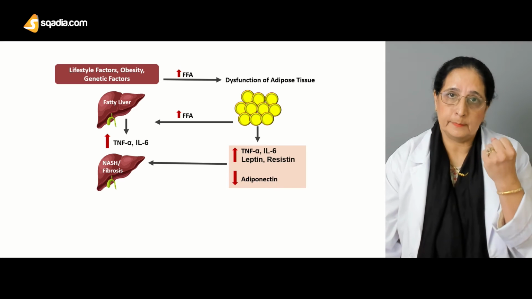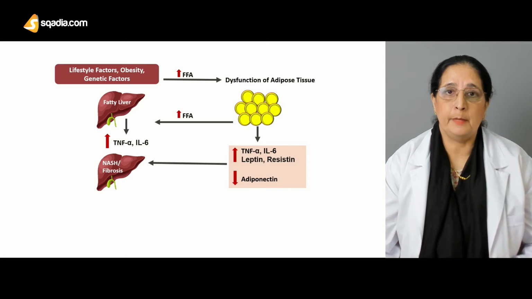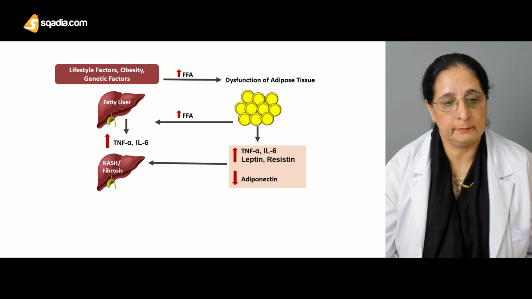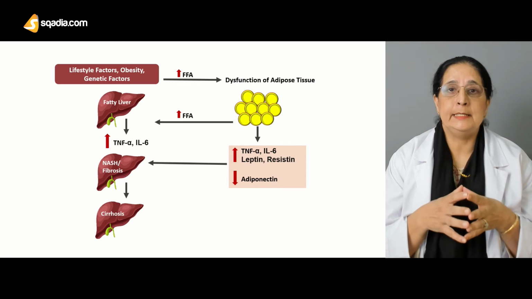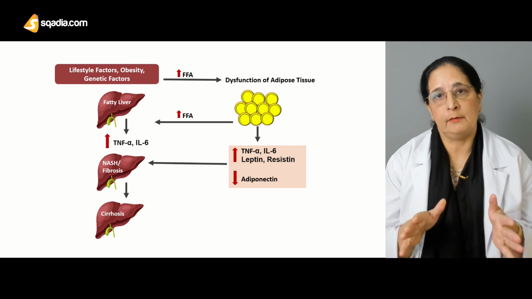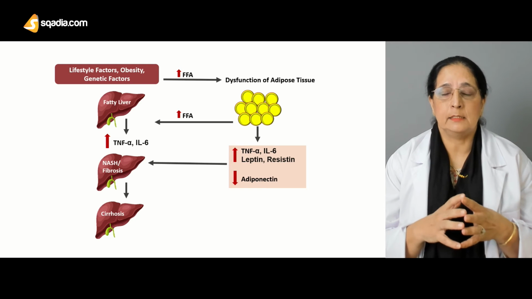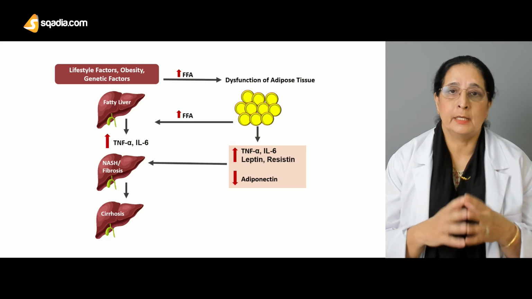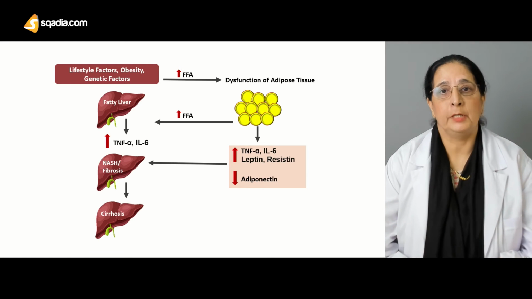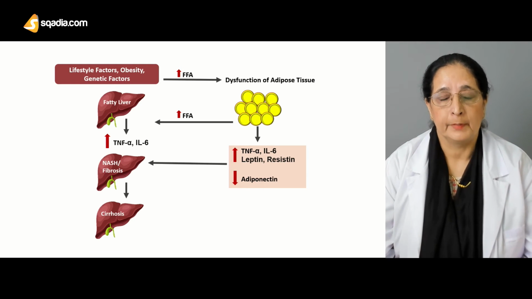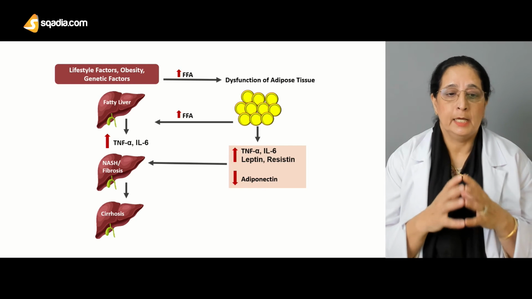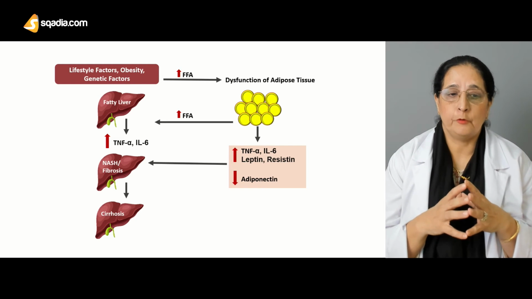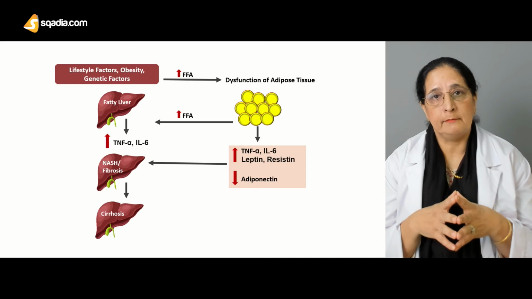The liver becomes shrunken, it becomes fibrosed, and the functions of the liver are affected. And then these can ultimately lead to cirrhosis of the liver, in which the liver cells are damaged and destroyed, and it's a very serious complication of the liver. So obesity can cause liver cirrhosis, liver fibrosis and fatty liver.